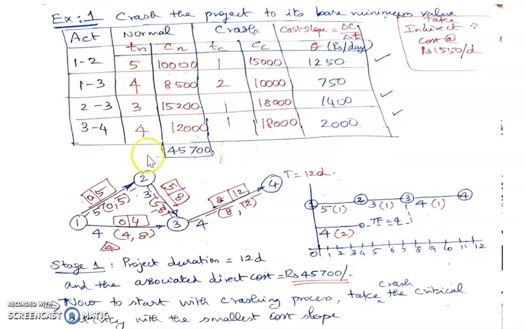Now to find out the normal time, I conduct the CPM analysis for the project using this activity relationship and the normal time values. This is the simple chart which shows the CPM analysis conducted. From the CPM analysis, we are getting 1, 2, 3, 4 as the critical path, and activity 1, 3 is non-critical with a float of 4 days.